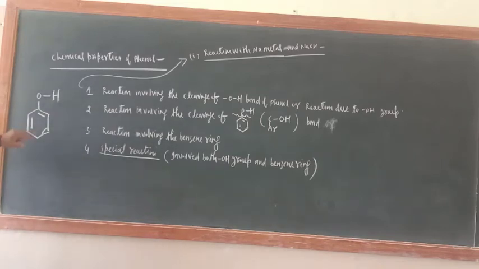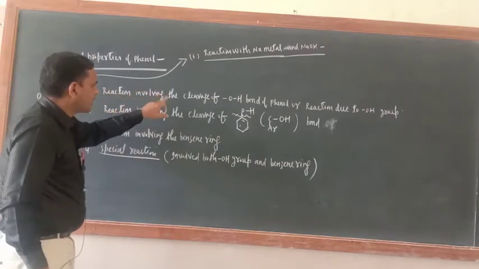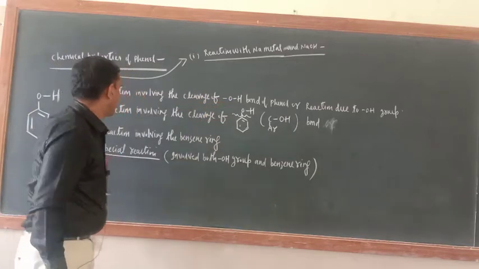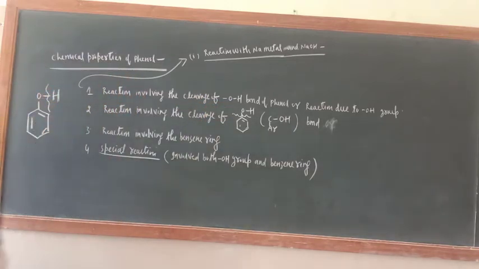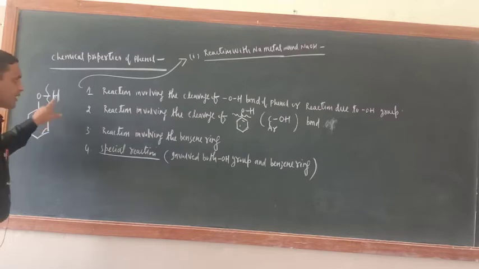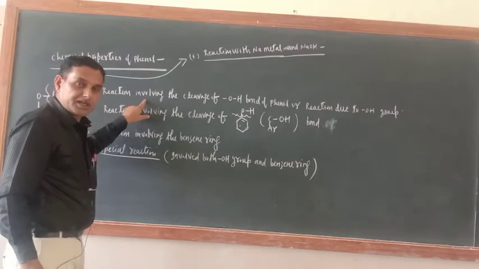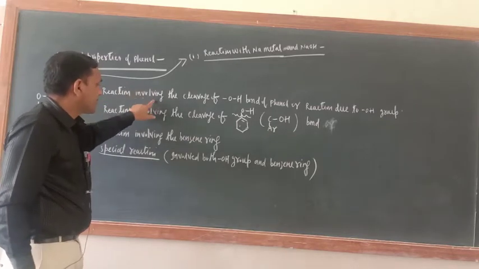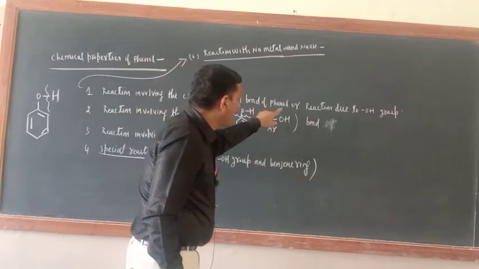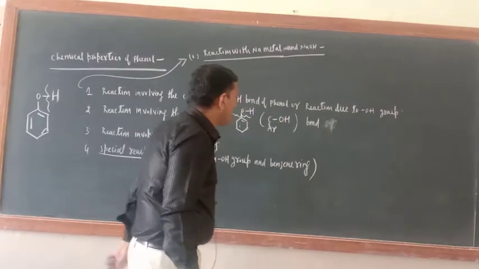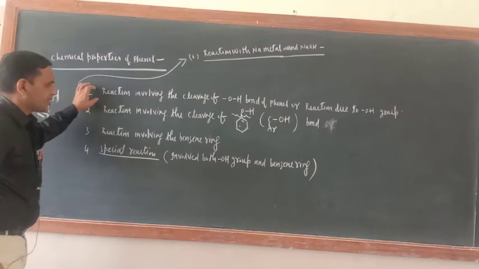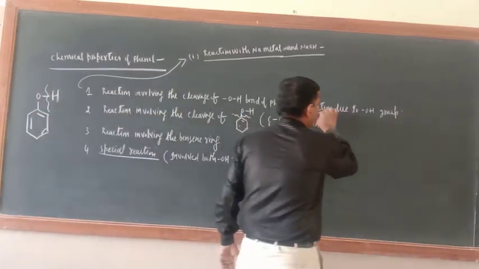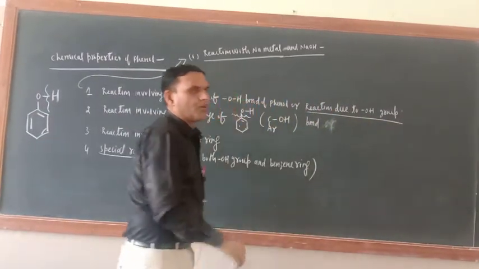The first reaction is the reaction involving the cleavage of the OH bond. This bond is getting broken, meaning phenol is also furnishing H positive. That is why it is also acidic in nature. So this reaction indicates that phenol is acidic in nature. It can also be called a reaction due to the OH group.